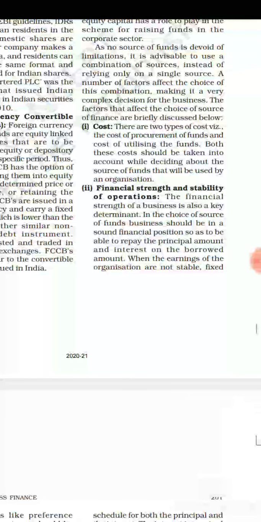Now there are two types of cost: the cost of procurement of fund and the cost of utilizing the fund. Both these costs should be taken into account while deciding about the sources of fund that will be used by an organization. Which source will I use to raise funds for my organization depends on the cost of the sources also. इन सोर्सेज में हमारे पास दो टाइप ऑफ कॉस्ट हैं. एक होता है कॉस्ट ऑफ प्रोक्यूरमेंट, यानी फंड को रेज करने के लिए आपने क्या खर्चे लगाए हैं और उस फंड को यूटिलाइज करने में कैसे खर्चे लगे हैं. ये दो कॉस्ट होती हैं जो हमें ध्यान देनी पड़ती हैं किसी भी सोर्स को सेलेक्ट करने से पहले.